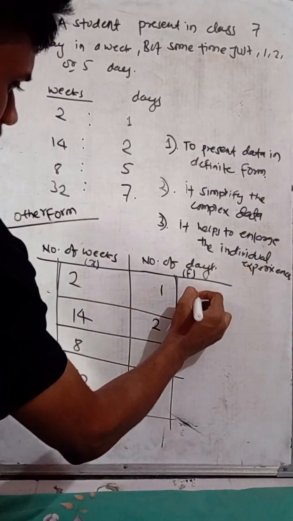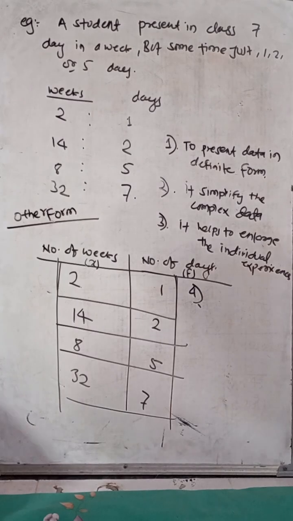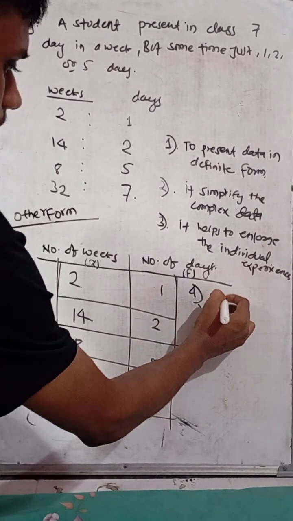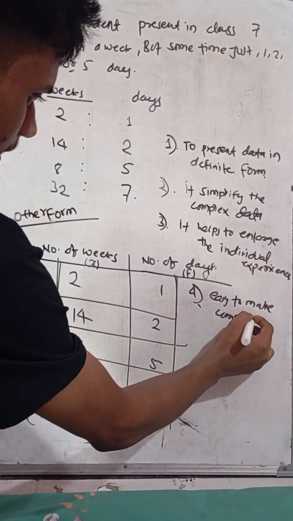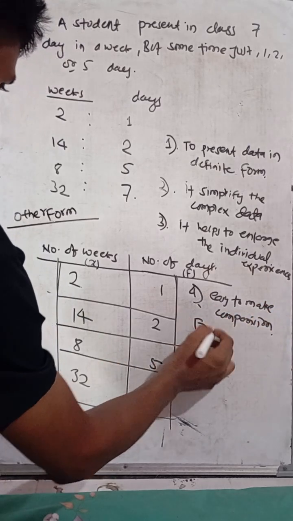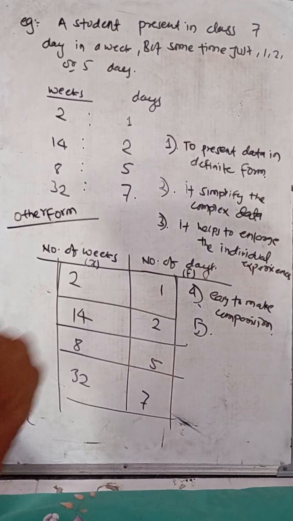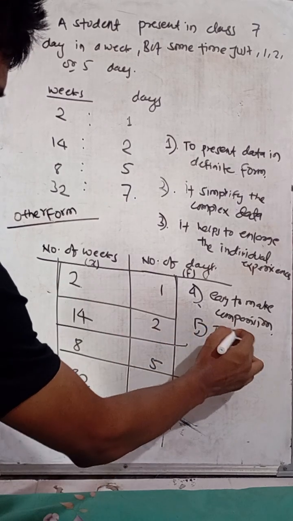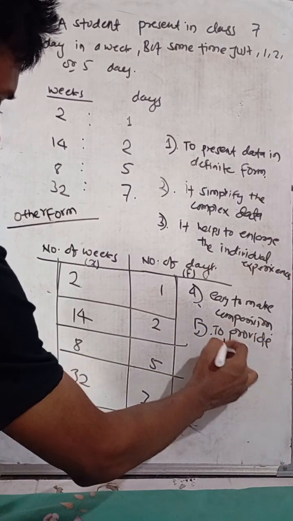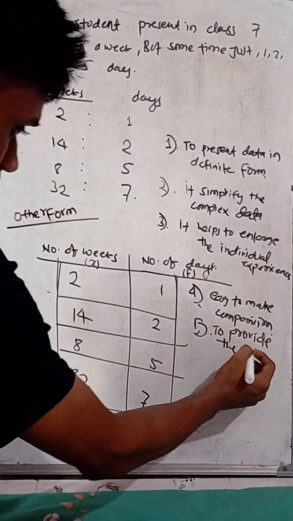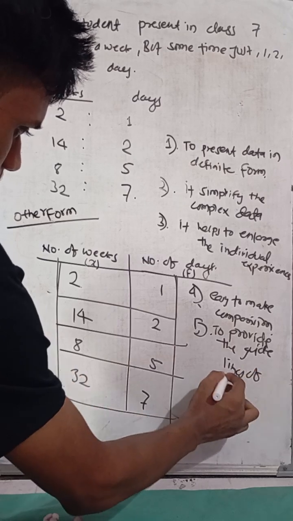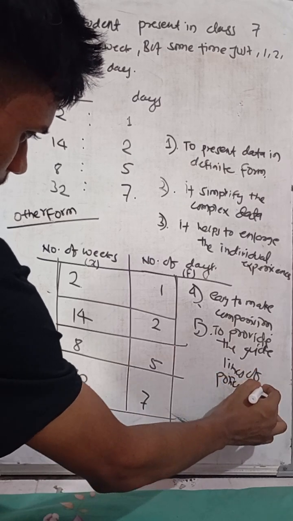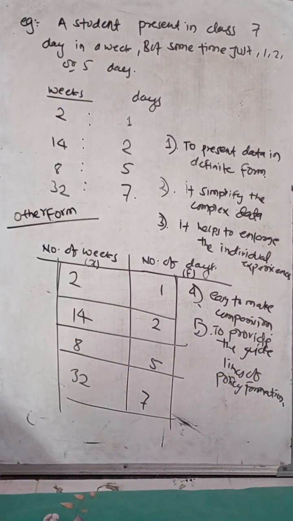Fourth, it makes comparison easy, and fifth, it provides the guidelines of policy formation.